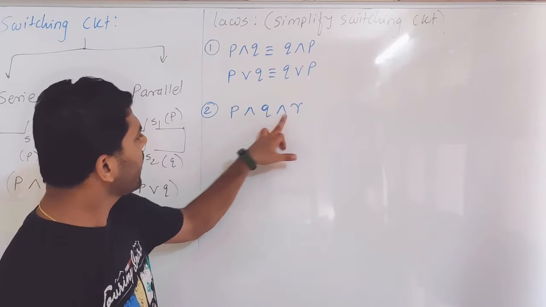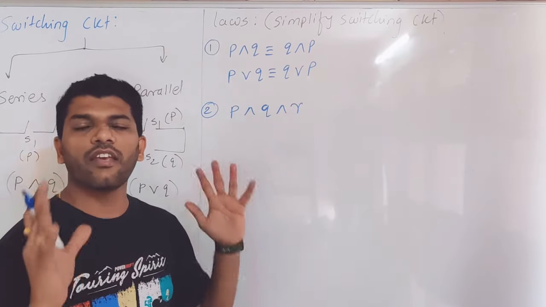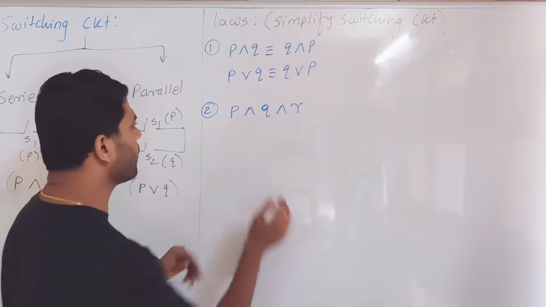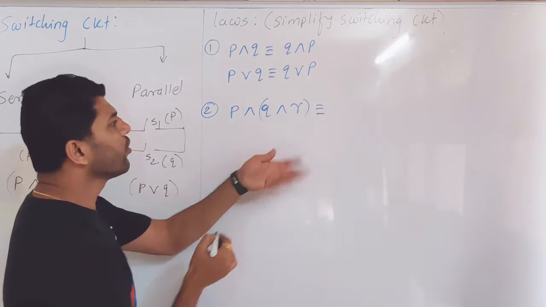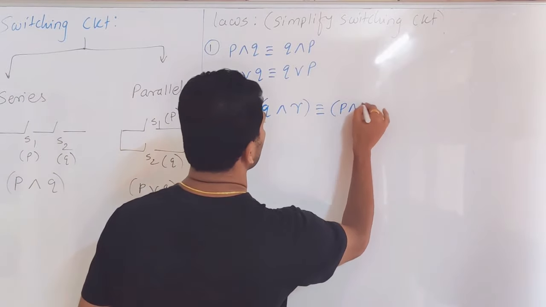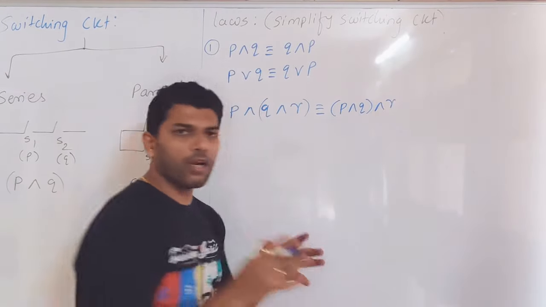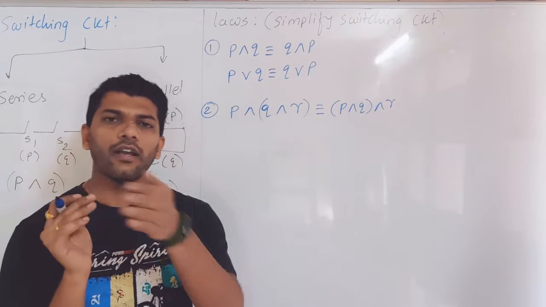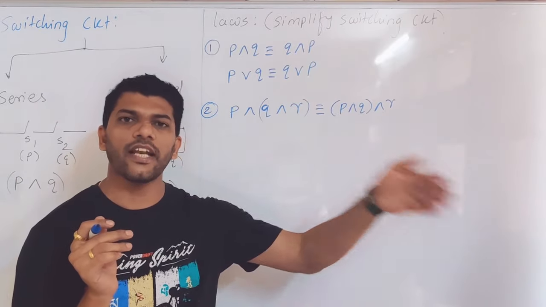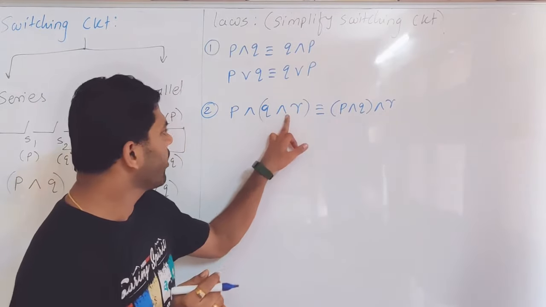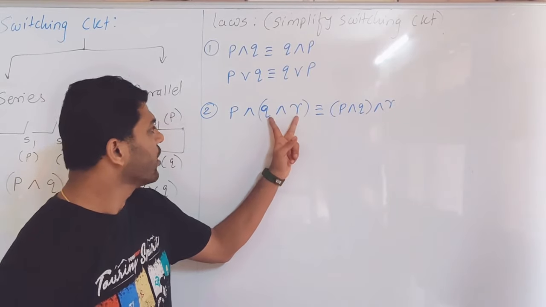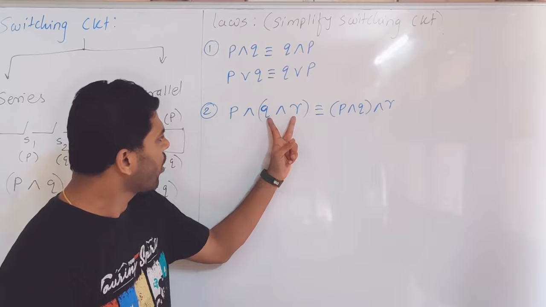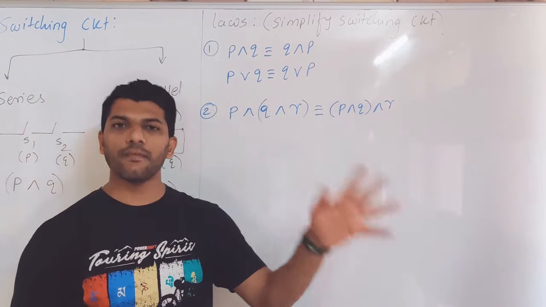As far as the same symbol is concerned, you can give preference to any two statements for the calculation purpose. So P and Q and R, you can mention it in either way. Whenever the statements are present with the same connective, we can give preference to any two, either QR or PQ, it doesn't matter at all.